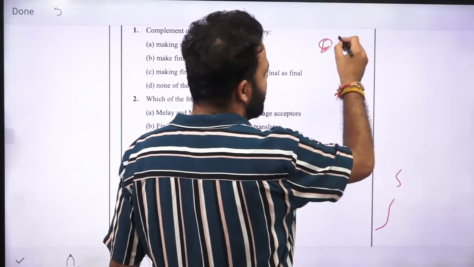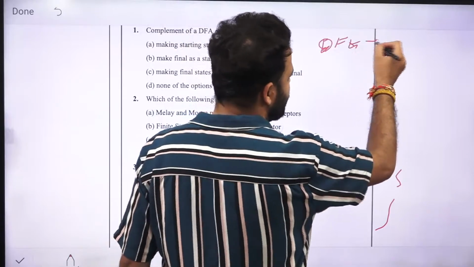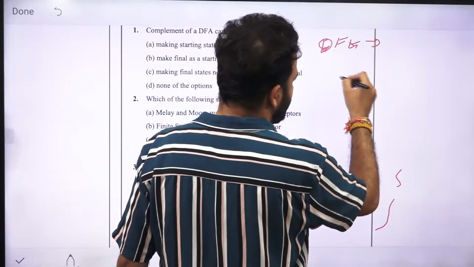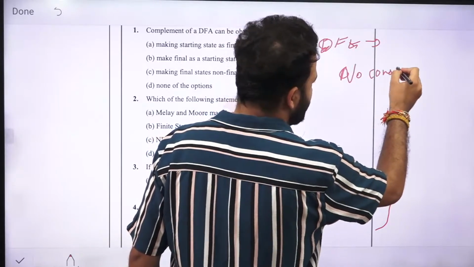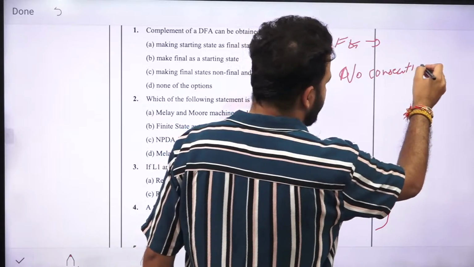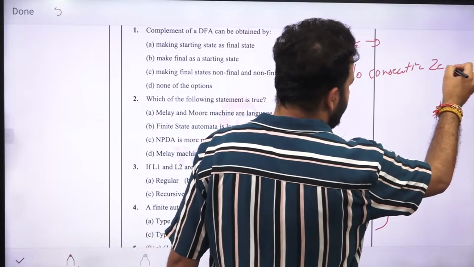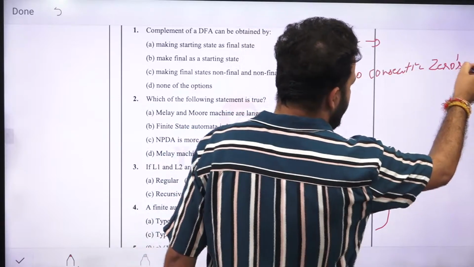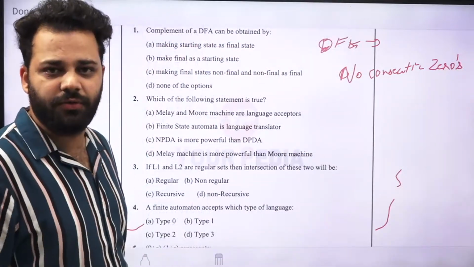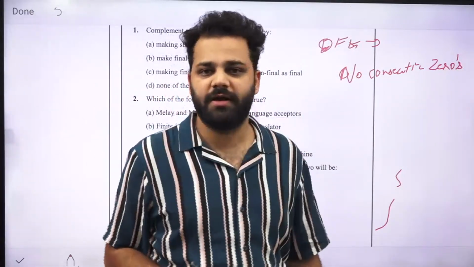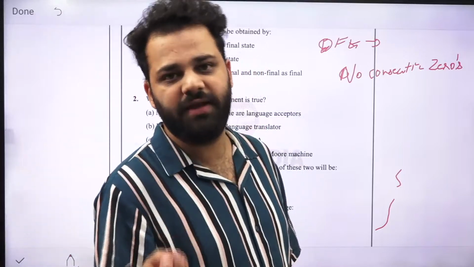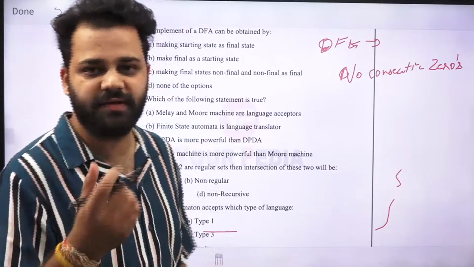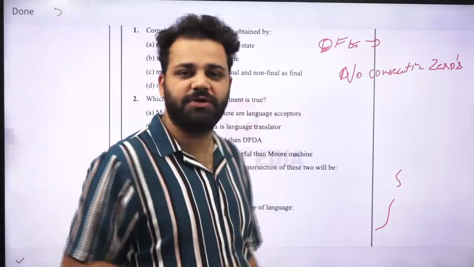DFA. You have to make a DFA for no consecutive zeros. Now for no consecutive zeros, it is difficult to make an NFA, and as the exam will have very little time, you have to solve these questions very quickly.